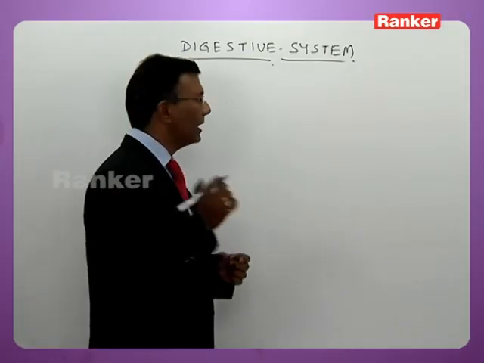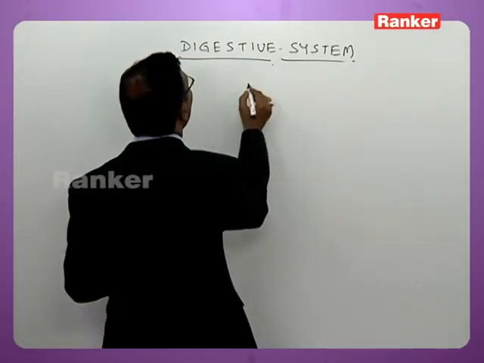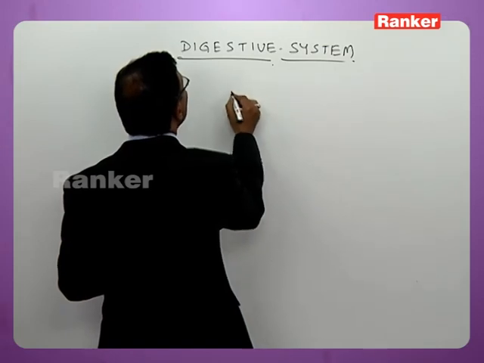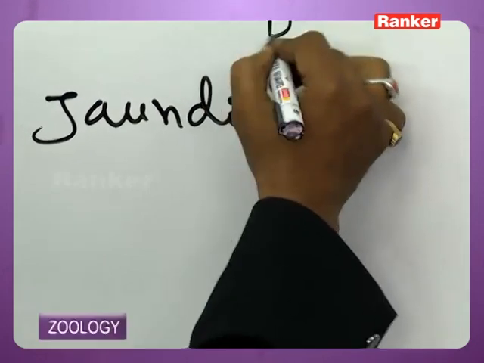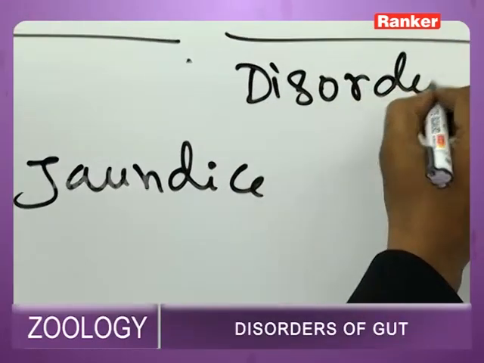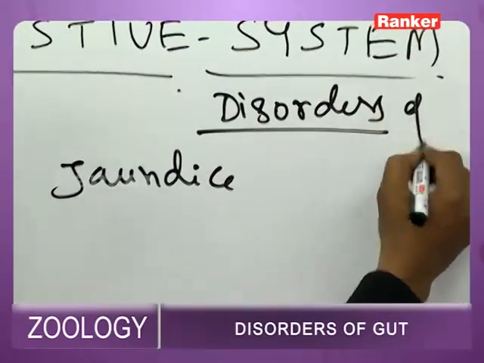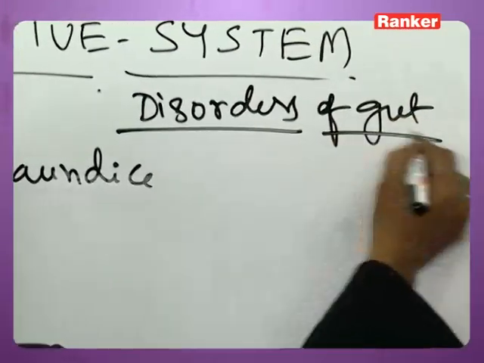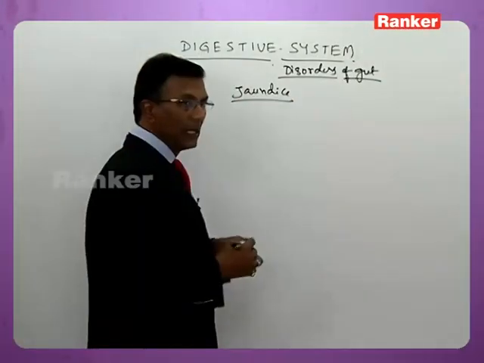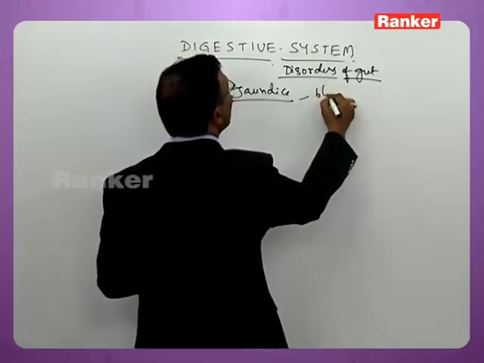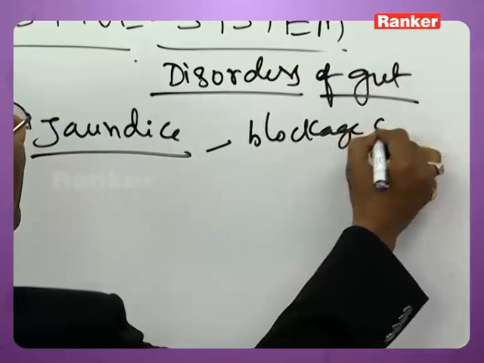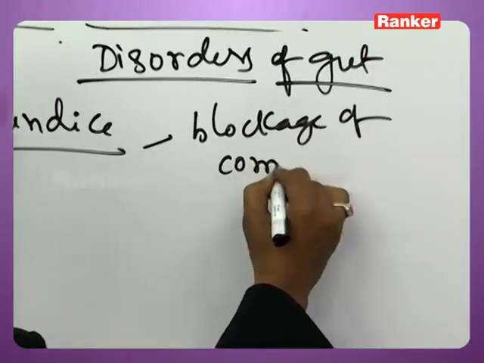Now I shall talk about certain disorders. First we'll talk about jaundice. Jaundice is caused due to blockage of the common bile duct.